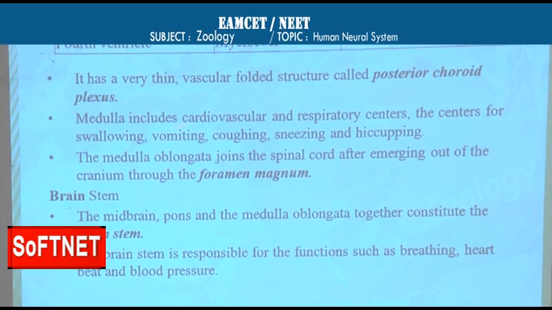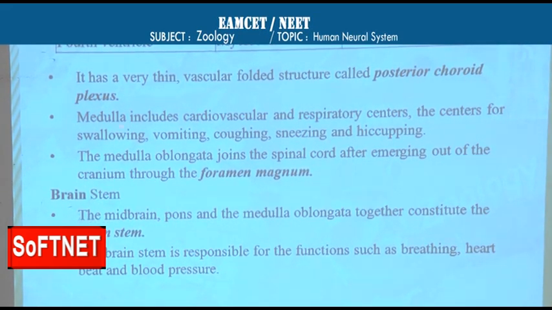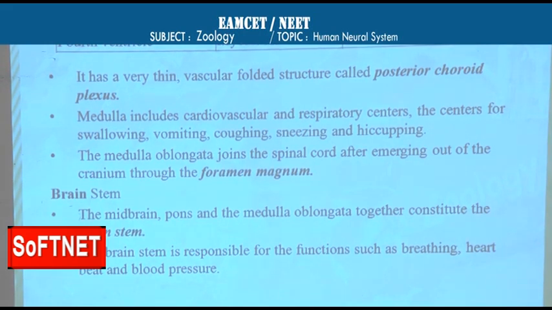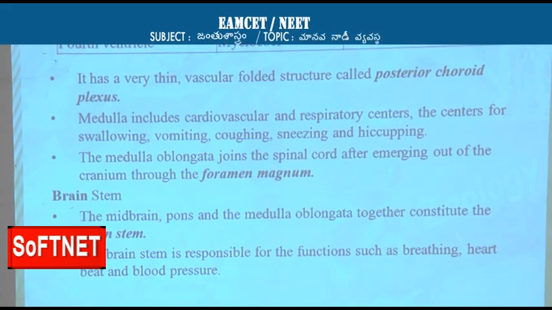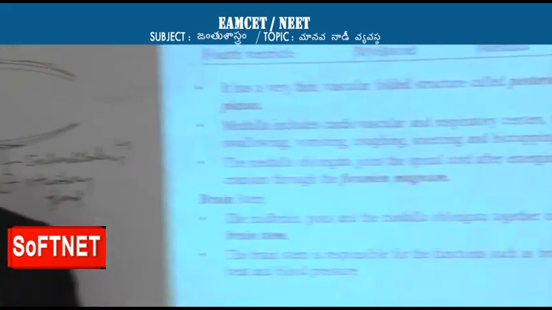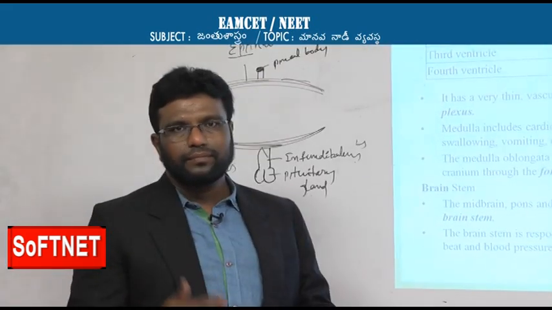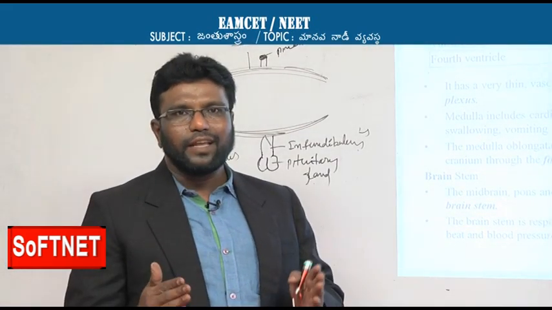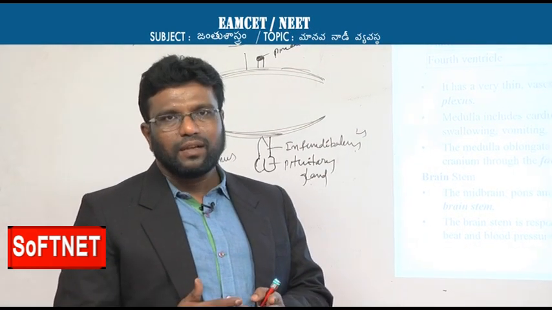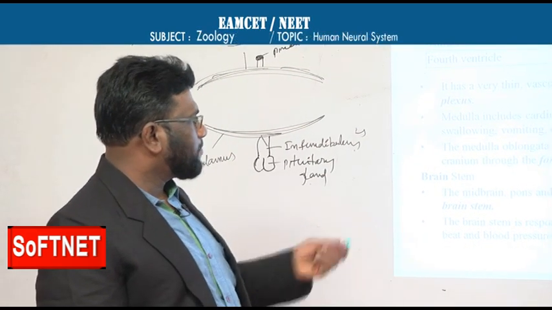So vomiting is also with this medulla, and that means involuntary functions. Voluntary muscular movements are controlled by the cerebellum.